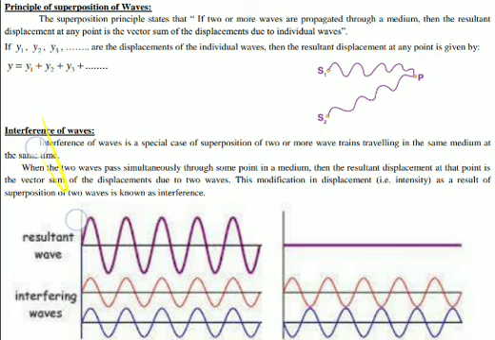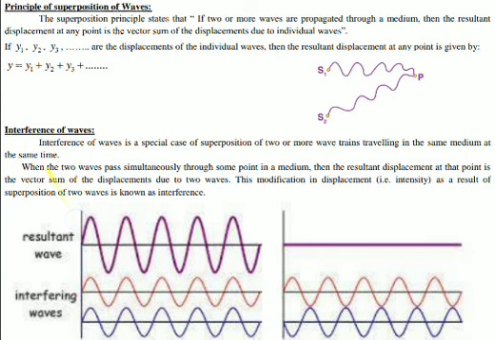It may happen that at one particular point P, the displacement of the particle because of the wave from S1 is in the upward vertical direction, and the displacement at point P because of the wave from S2 is in the downward direction. If both displacements are equal, the resultant displacement will actually be 0. The particle will not be moving at all. Such things may happen if the displacements are vector displacements, so we have to remember that.